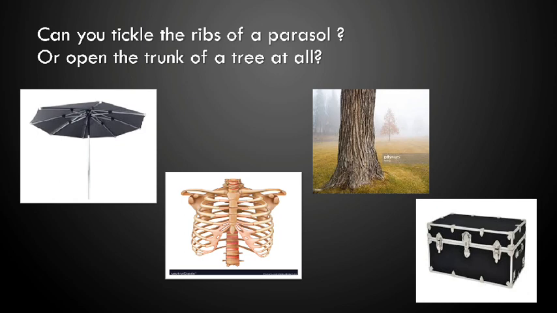Does the needle ever wink its eye? Why doesn't the wing of a building fly? Can you tickle the ribs of a parasol or open the trunk of a tree at all? In these four lines, children, the homograph words are eye, wing, ribs, and trunk. These are the words of homograph used in the second stanza. Let's go to the next now.